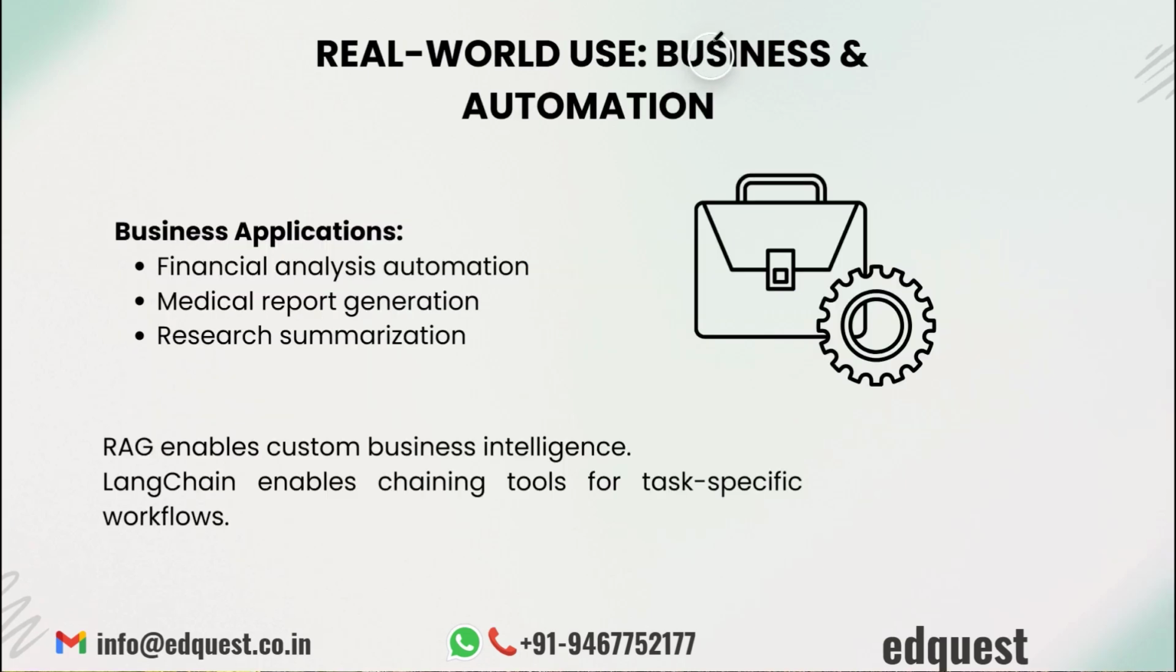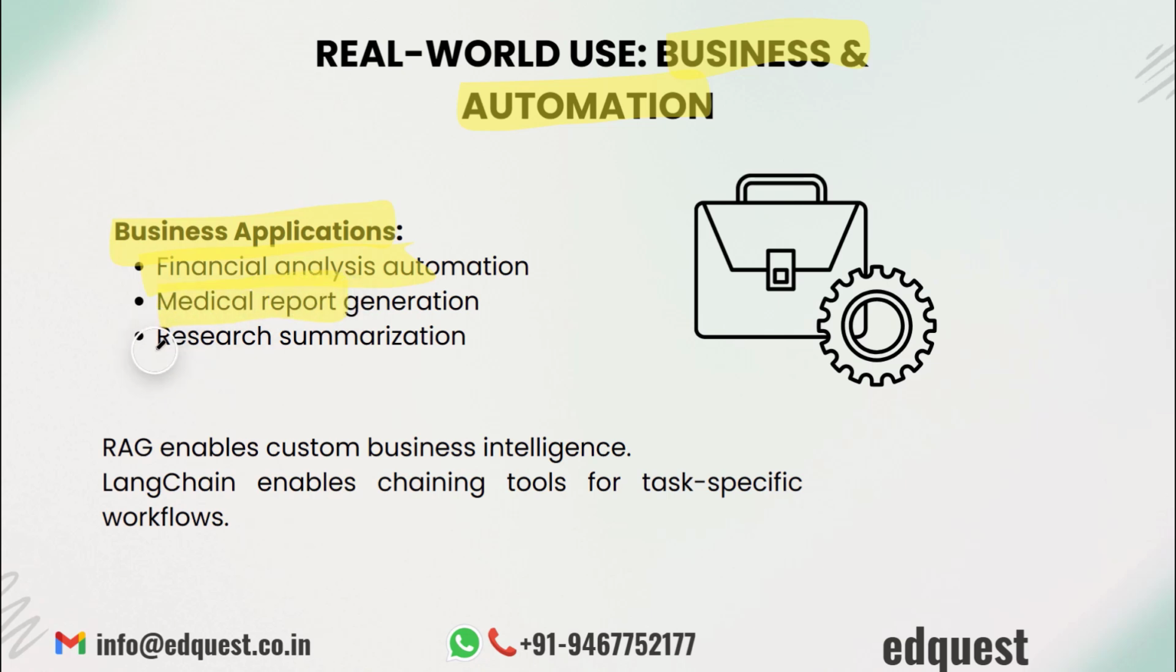We also use generative AI in business and automation. Here I mentioned some business applications. We can use it for financial analysis, for medical report generation, and for research summarization. With the help of RAG, we can enhance the intelligence of LLMs. As we know, LangChain enables chaining tools for task-specific workflows. With the help of LangChain, we can build tools for any specific tasks which are further enhanced by LLMs.